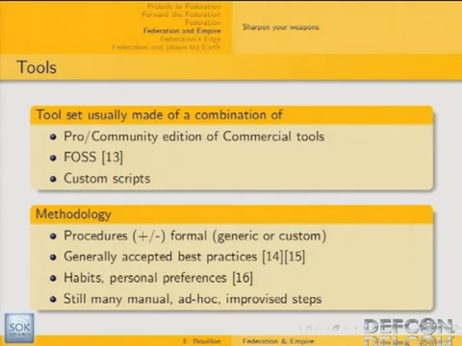web application scanners to better assess web services based on SOAP. Typically, a web application scanner toolset is made of a combination of different tools chosen by more or less objective criteria. It can be made of professional or community editions of commercial tools like WebInspect, Acunetix, and others. You can use free and open source software for web application scanning, Skipfish, Nikto, and typically some Firefox plugins also. And very often, when you discuss with people doing this for a living, they use their own homemade custom scripts that they have developed throughout their years of experience.